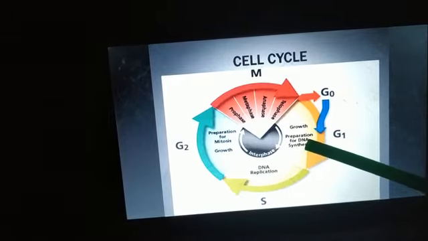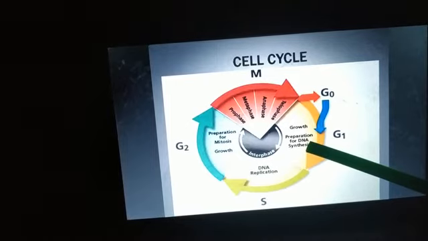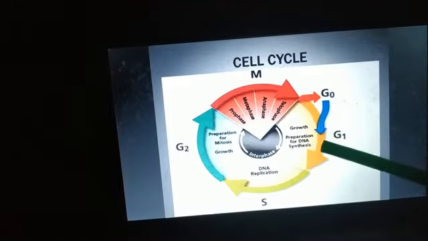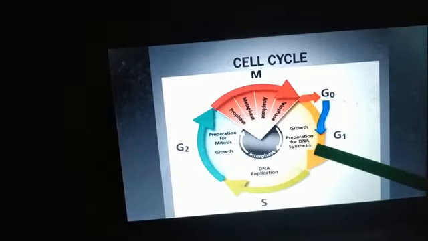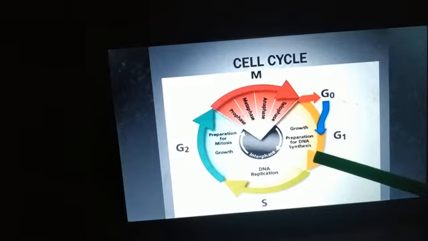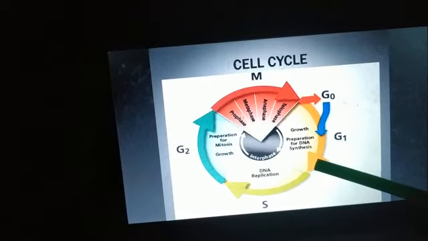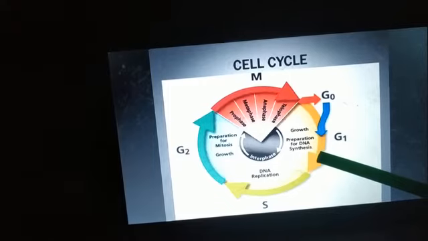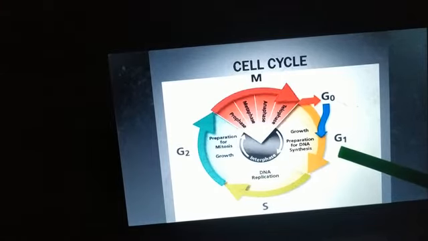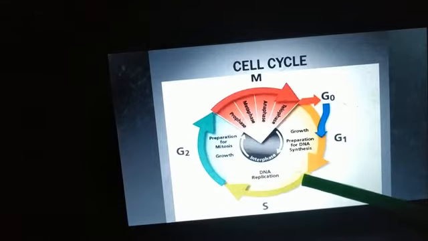All those enzymes and proteins that are needed for DNA synthesis are made in G1 phase. So in G1 phase, the enzymes that are required for DNA replication are synthesized, proteins are synthesized, and ATP synthesis also takes place because the cell will need energy. So all the materials that are required for DNA replication are prepared in G1 phase. So the cell gets ready for the next phase.